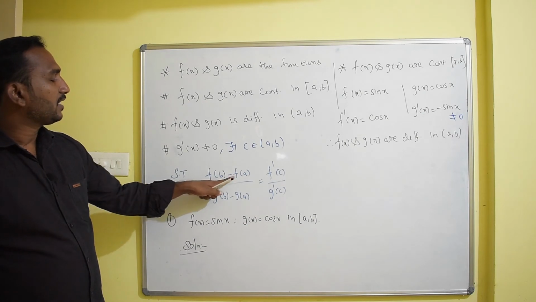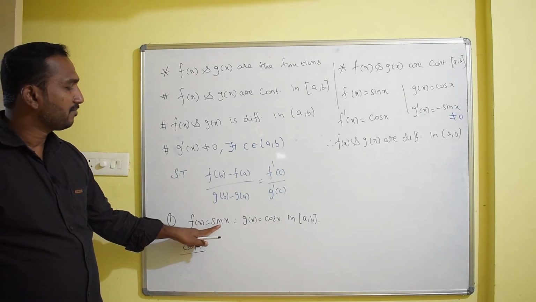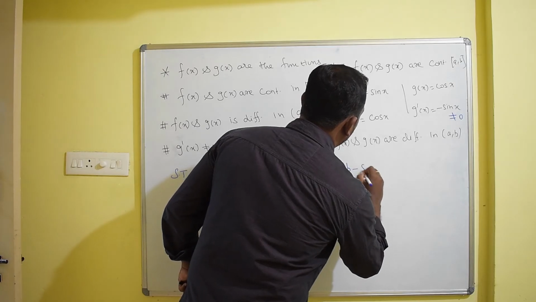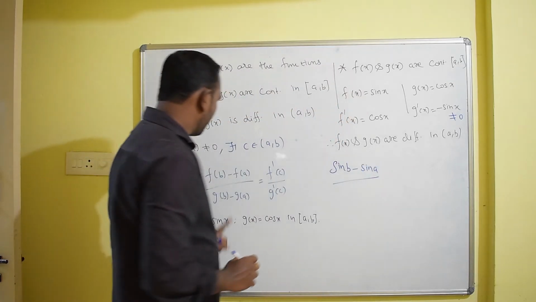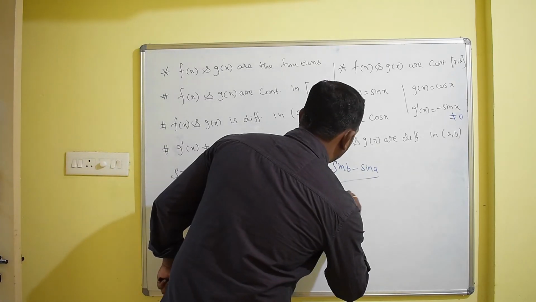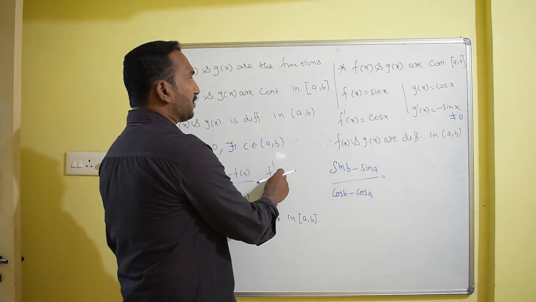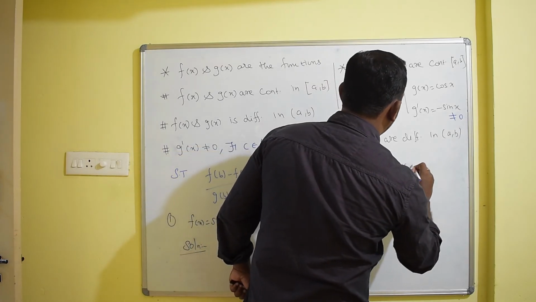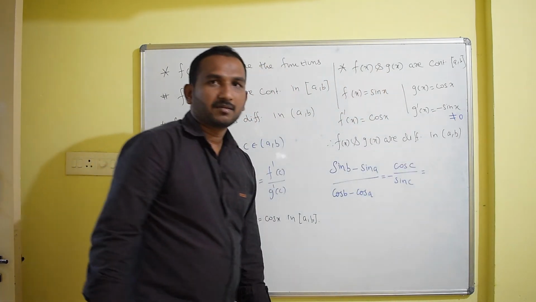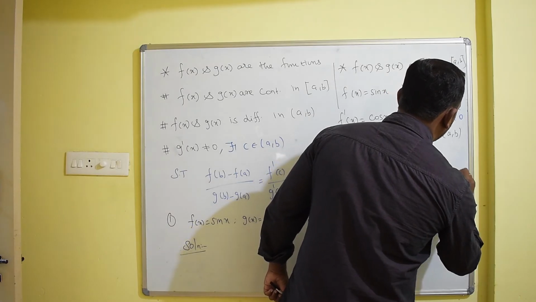Here f of b, f of a, from the function f of x equal to sin x, that is sin b minus sin a, divided by g of b minus g of a, and that function is cos x, so cos b minus cos a, which is equal to f dash of c by g dash of c, that is cos c by minus sin c. And cos theta by sin theta becomes cot theta, and we have a negative sign here, so a negative cot c.